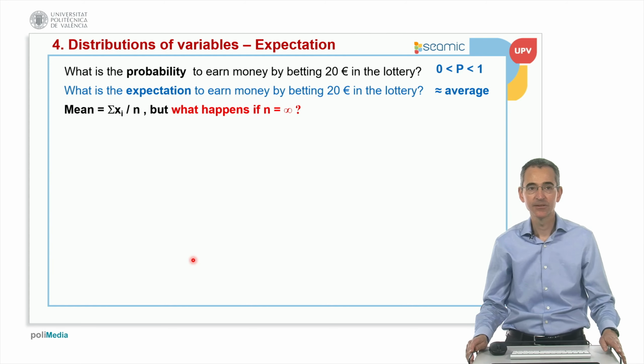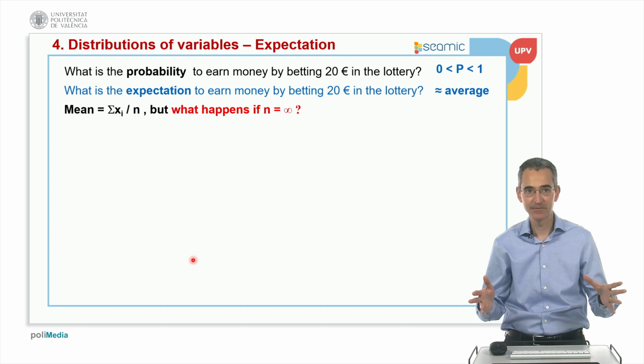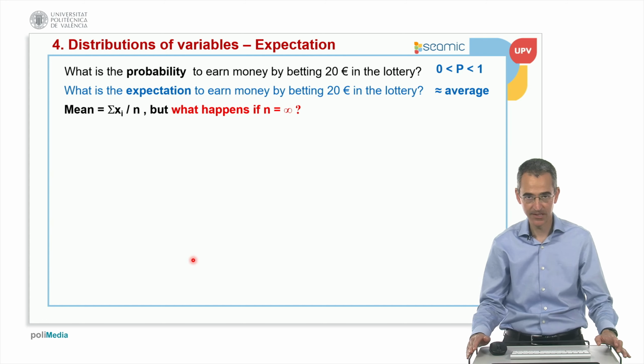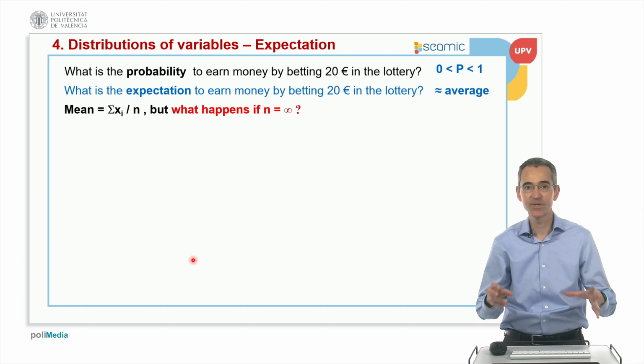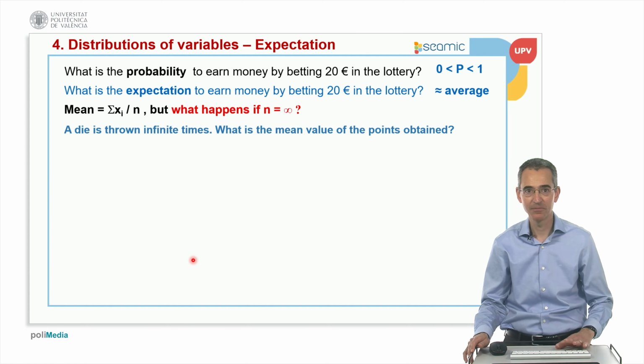You know that the average or the mean of a variable is the sum of all possible values divided by n. This is quite a basic concept. But what happens if the number of values is infinite? It happens when we don't know exactly the values, but we know the distribution of the values. So we need a more general concept of the average or the mean.